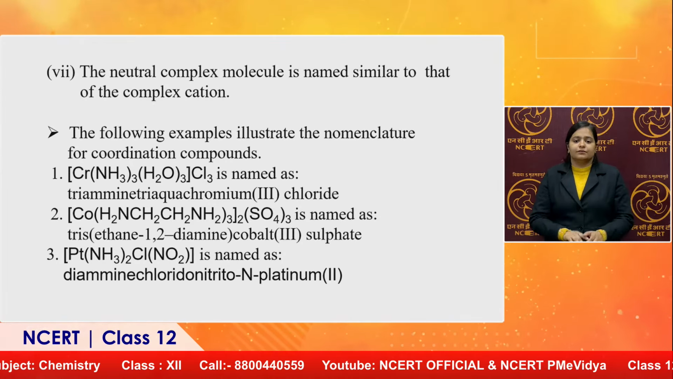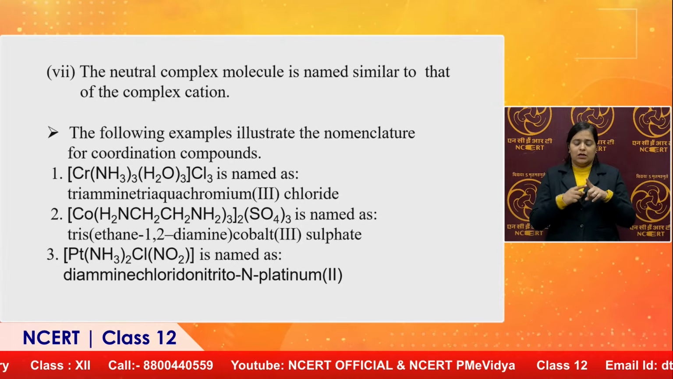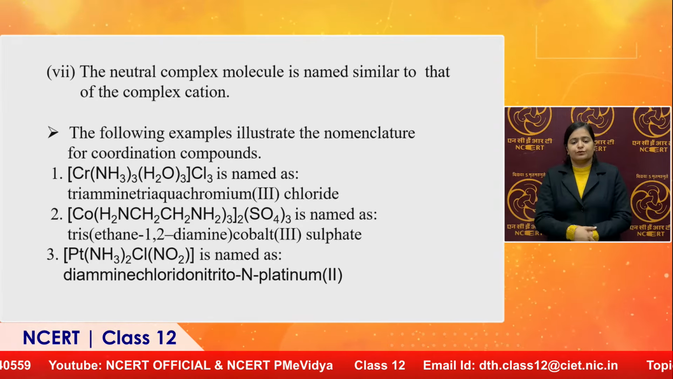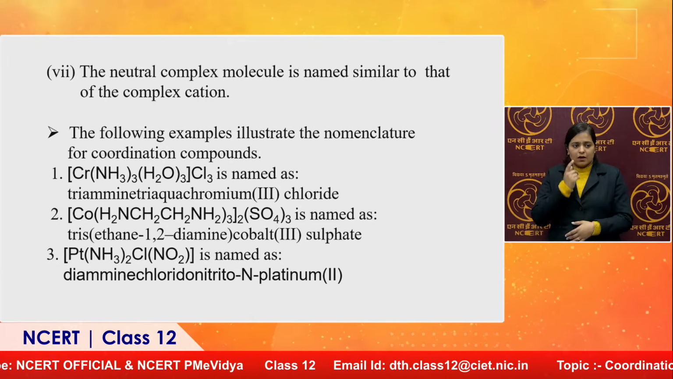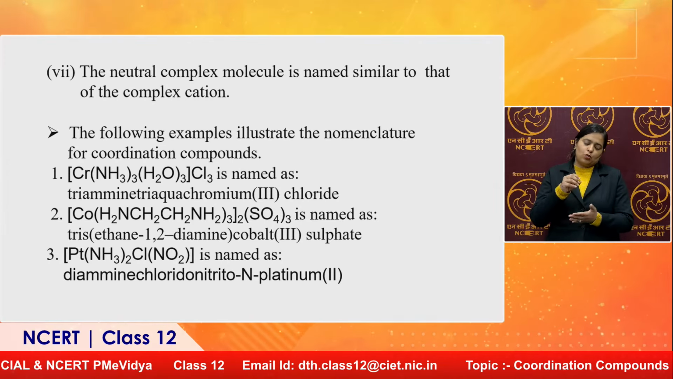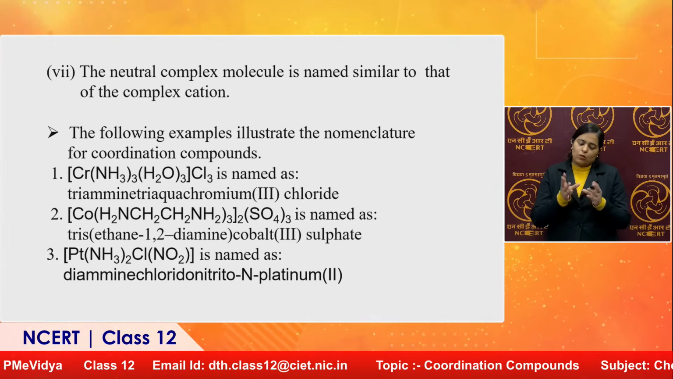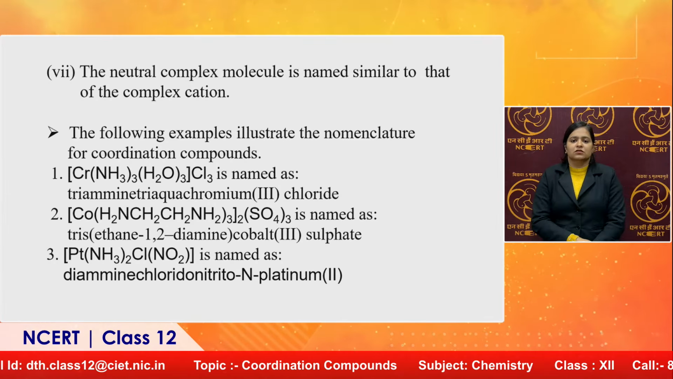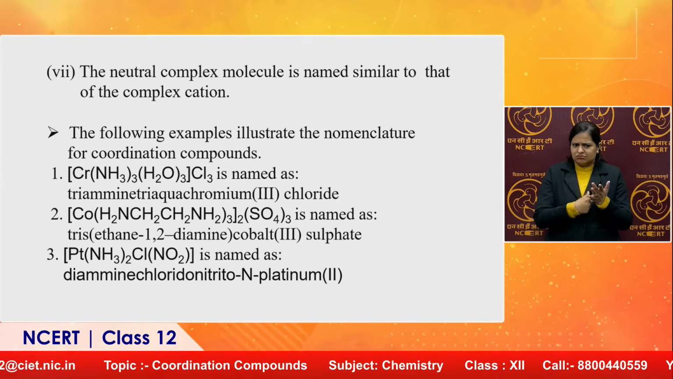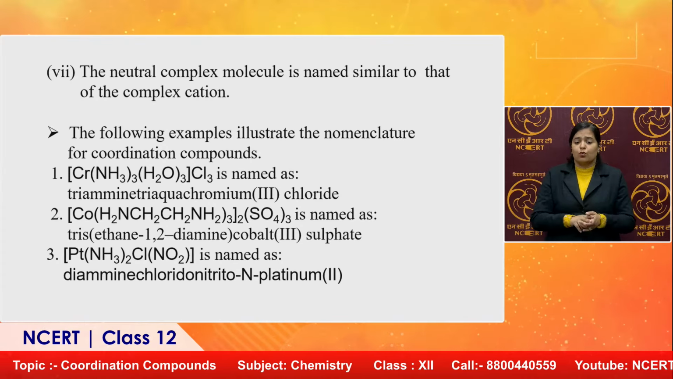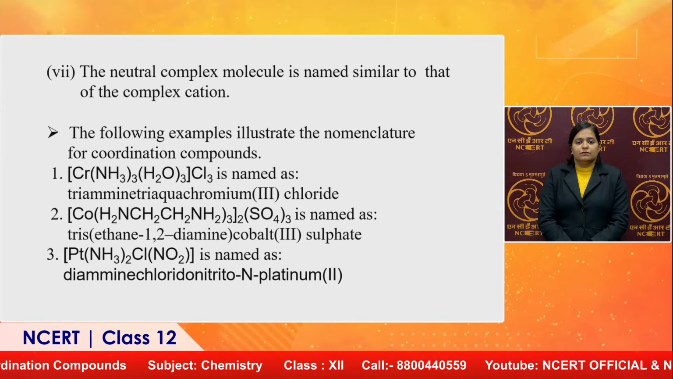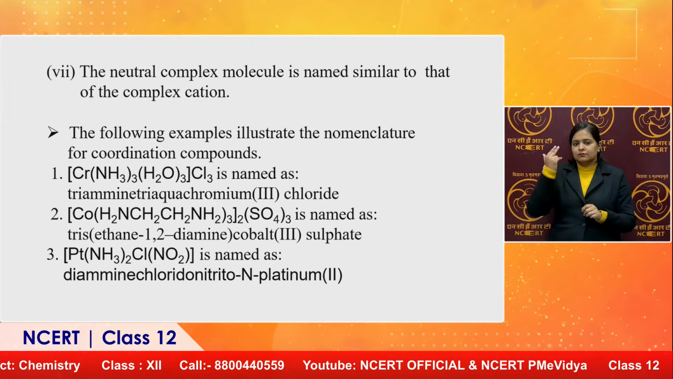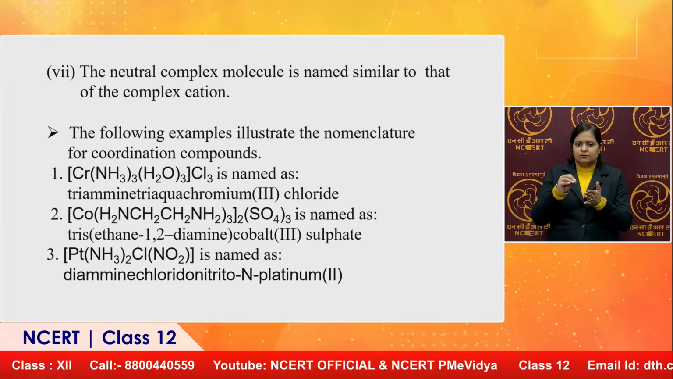In the next example, [Pt(NH3)2Cl(NO2)] is to be named as diamminechloridonitritoplatinum. Look at here again, NO2, nitrito. It means that we know that NO2 is an ambidentate ligand. So, N is coordinating with the platinum. That is why nitrito, and platinum with its oxidation state 2 is being written here.